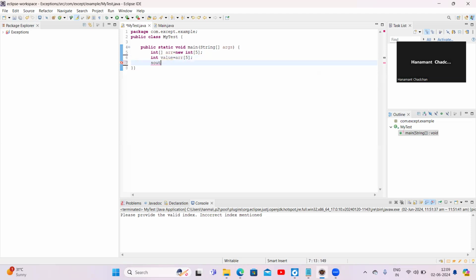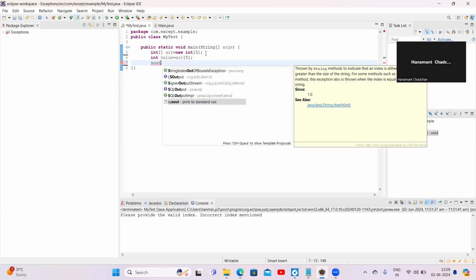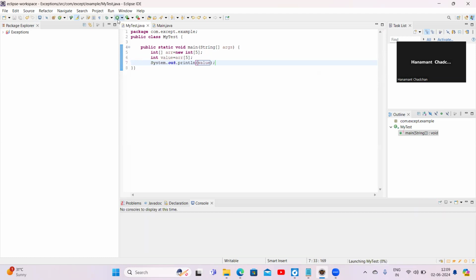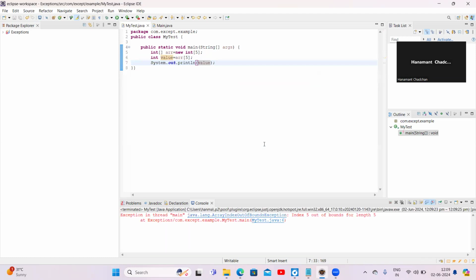If you want to print this value, then we will get ArrayIndexOutOfBoundsException, because: index 5 out of bounds for length 5. The length of the array is 5 and we are trying to get the fifth position value, but we do not have it, because the index starts from 0.